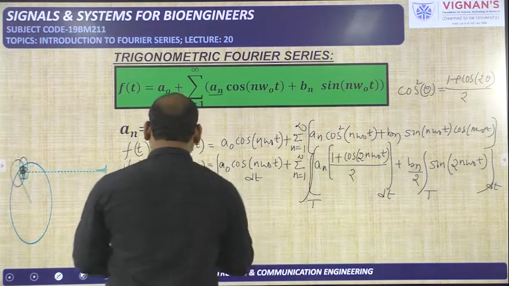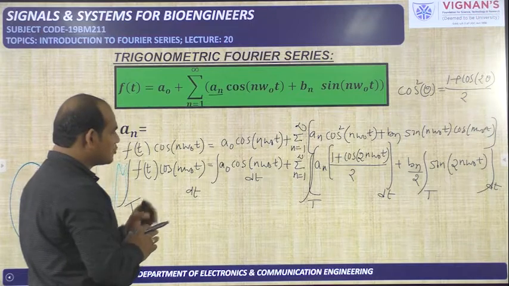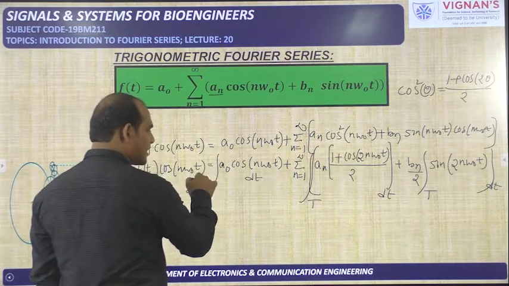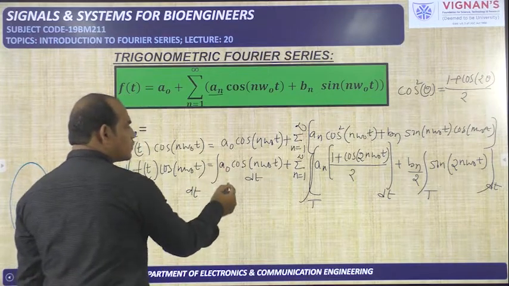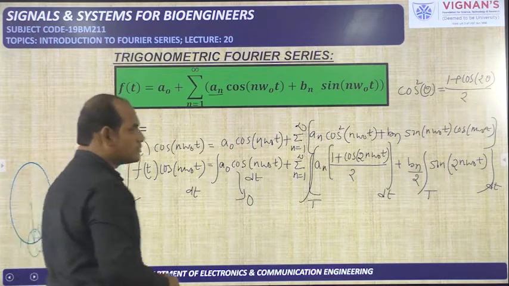So left side it will be as it is: integral over one period f of t cos of n omega naught t dt. And a naught is the constant, so we can write it outside the integral. Integral of the cos function over one period will give 0. 0 into a naught will become 0.